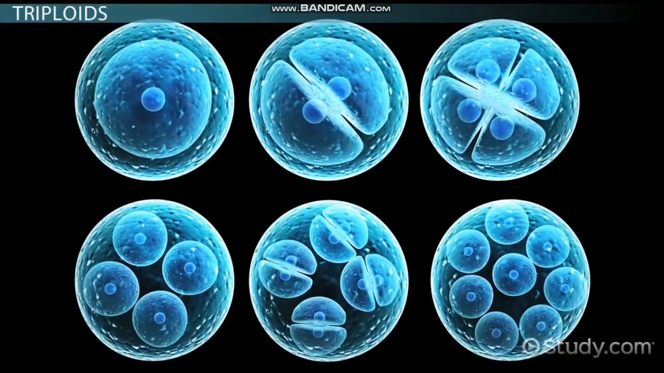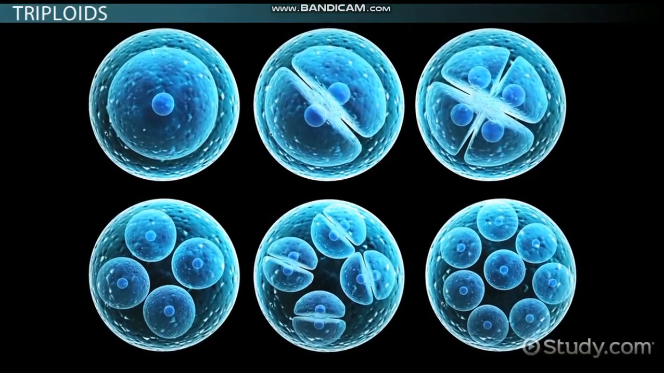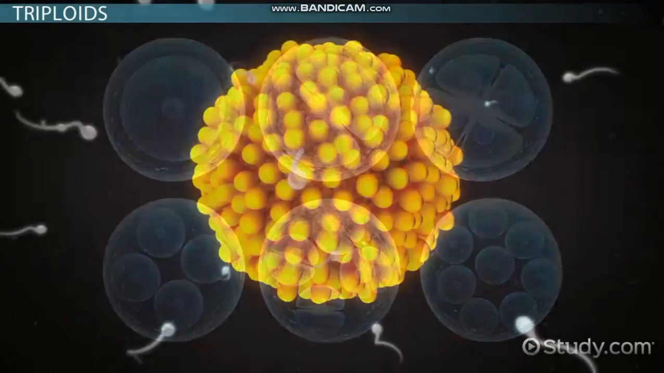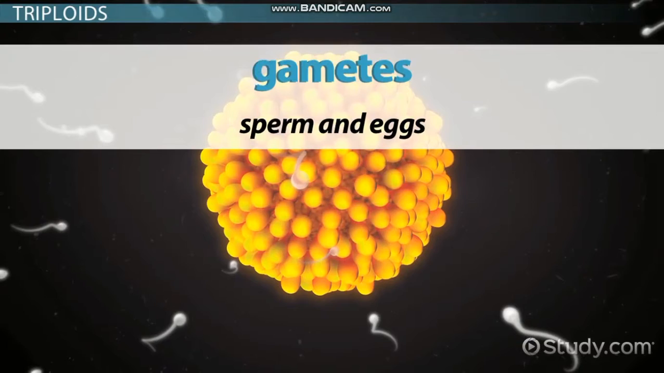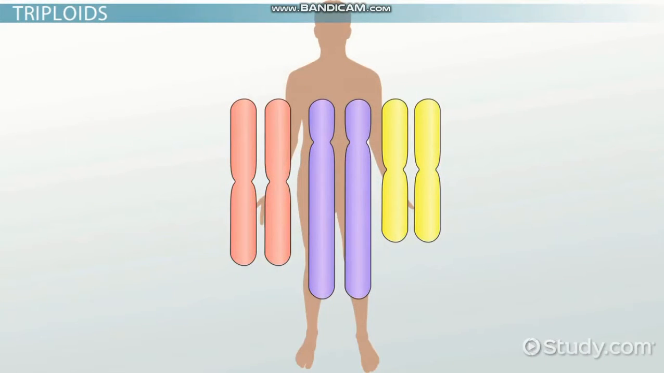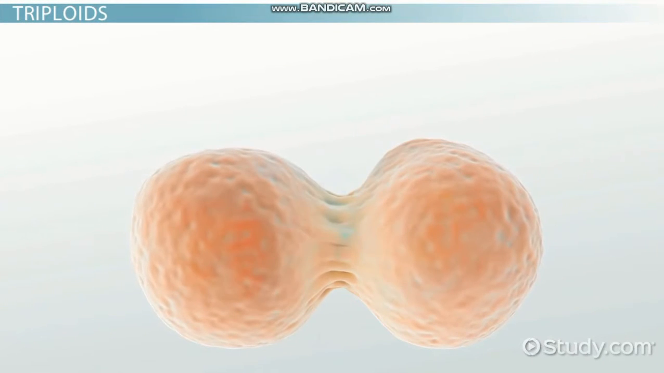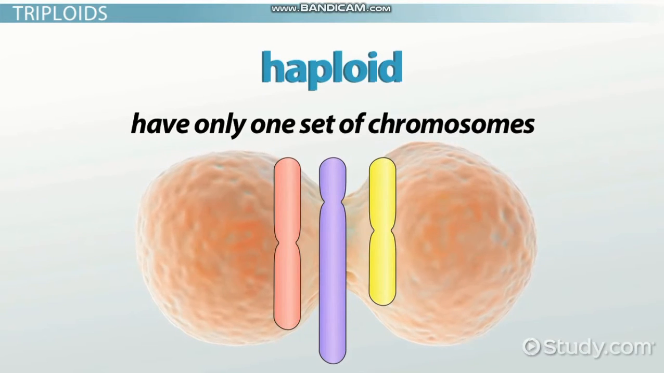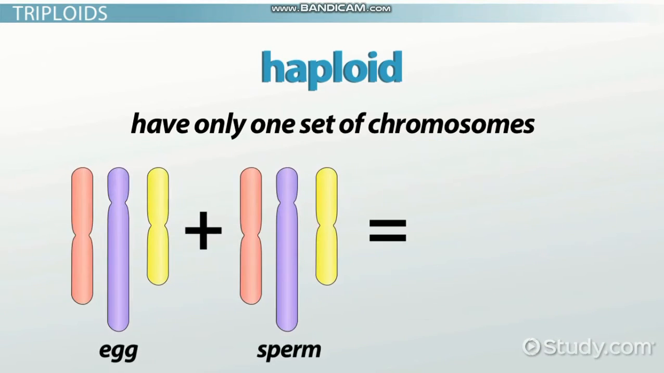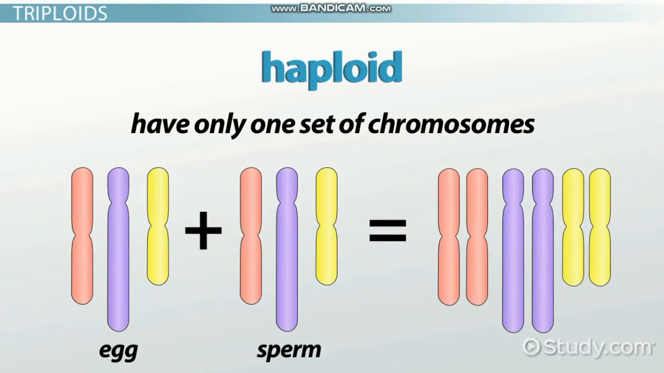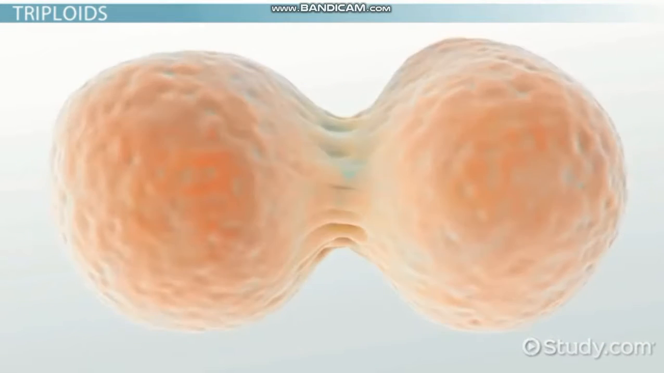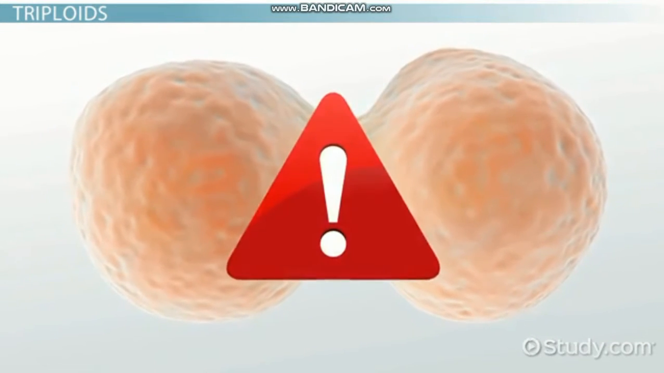Before we understand polyploidy, we need to understand a little about how our bodies make new cells, particularly sperm and eggs, or gametes. All of our other cells are diploid, so when gametes are made, they need to be haploid, or have only one set of chromosomes, so when the sperm and egg fuse, the new organism can be diploid again. However, during this process, sometimes something goes wrong.